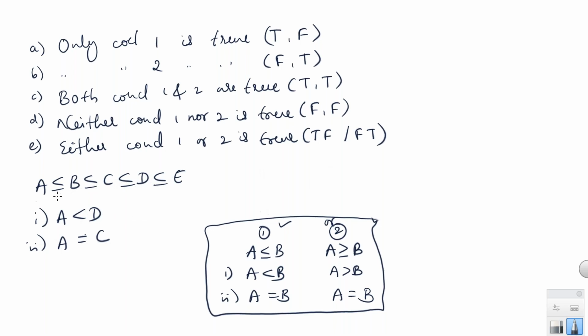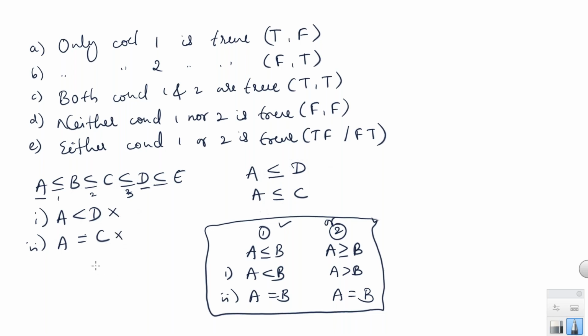Okay, first thing, between A and D, what is the actual conclusion we get? Less than or equal, less than or equal, less than or equal. All the three symbols are less than or equal, so A is less than or equal to D, right? The second conclusion is between A and C. So A and C is also A is less than or equal to C. So here I get A is less than or equal to D, but the given conclusion is only less than, so that is false. Here I get less than or equal to C, this is also false, right?